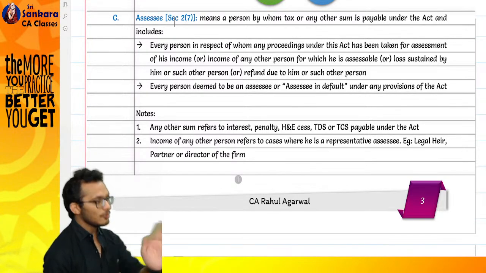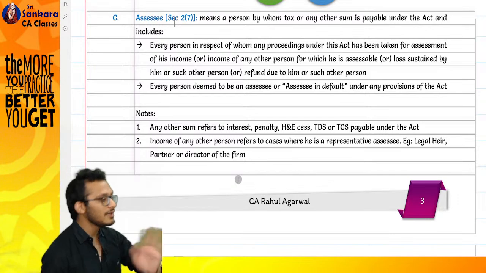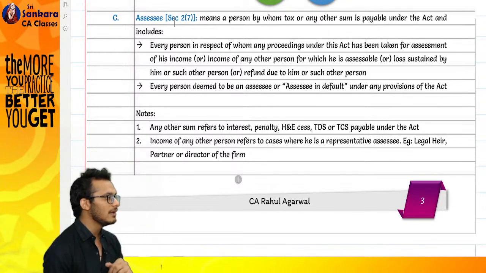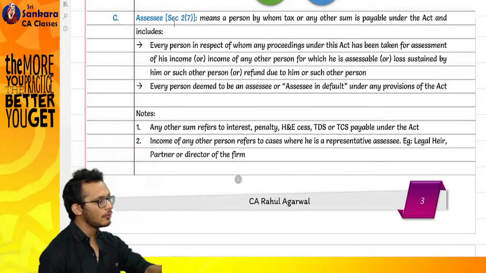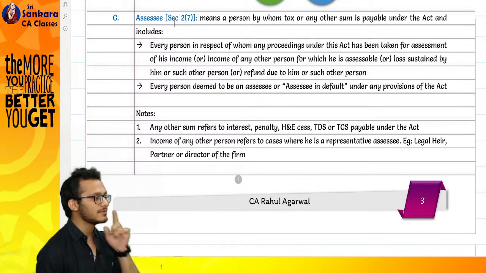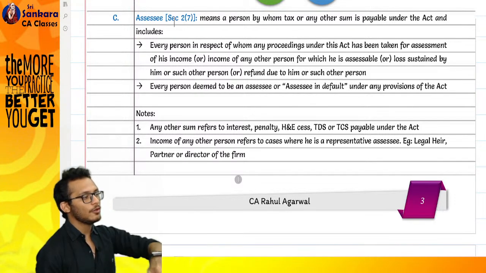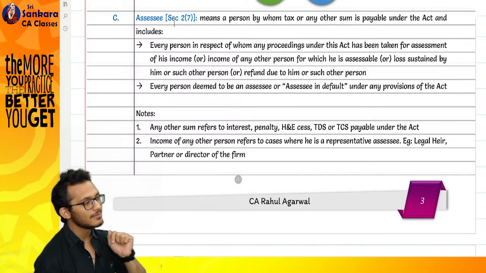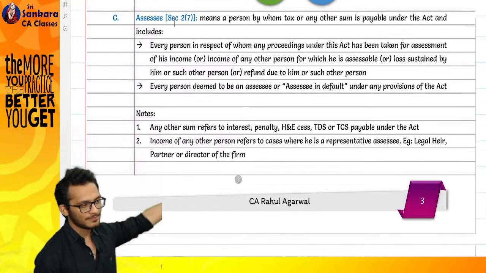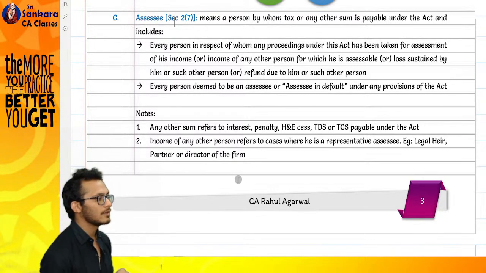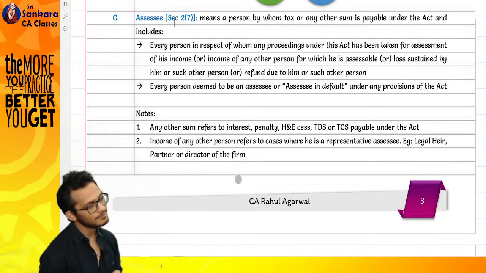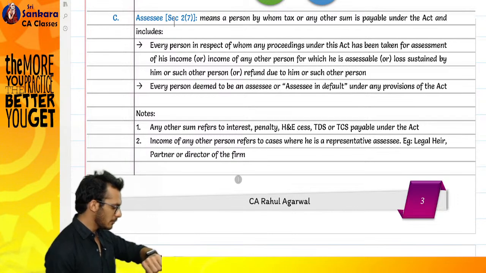I said, no, boss. Now I'm also covering another kind of people whose income it is not, but you are an assessee in default, meaning you were asked to do TDS. You were asked to do TDS. You did not follow my orders, which means you have now defaulted. I will name you a new person called as assessee in default. So now I also covered those kind of people. Point number 2. What does it read? Every person deemed to be an assessee in default.